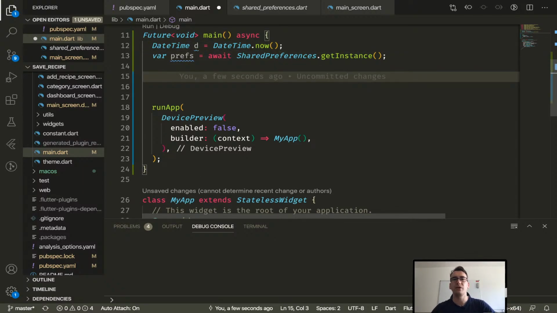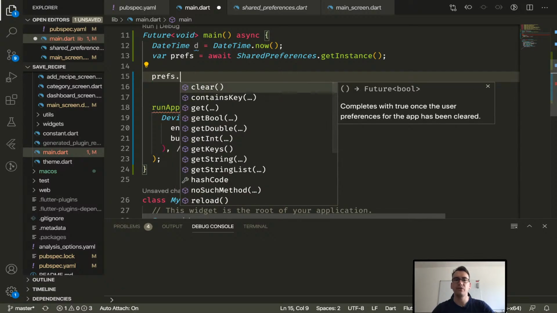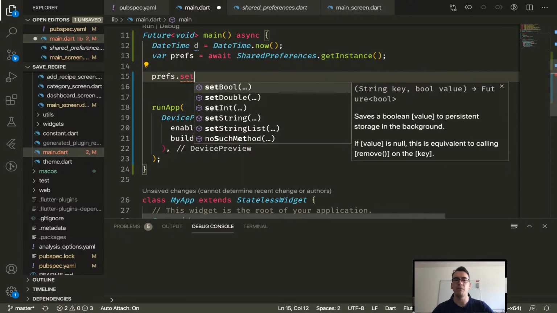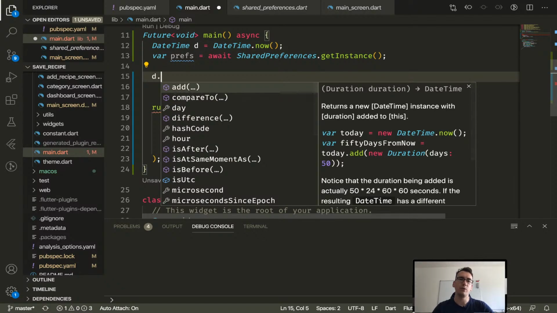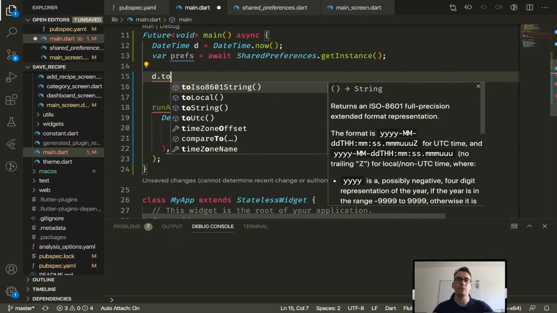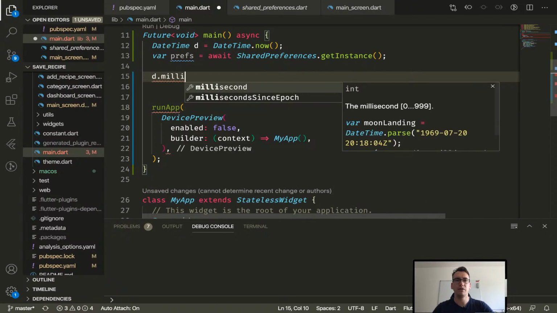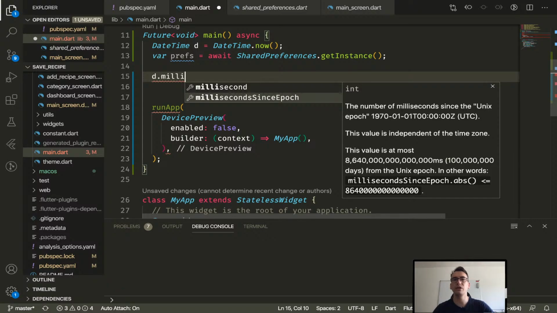So if we wait now for the shared preferences, we have the prefs, and we can set, for example, a boolean, double, integer, string, and so on and so forth. But the DateTime is no string, no integer, or something like that. So we have to convert it to something that we can save. So we will convert that to, I think, toMilliseconds, or millisecondsSinceEpoch. This will give us the date time in milliseconds since epoch. And as you can see, it is an integer.